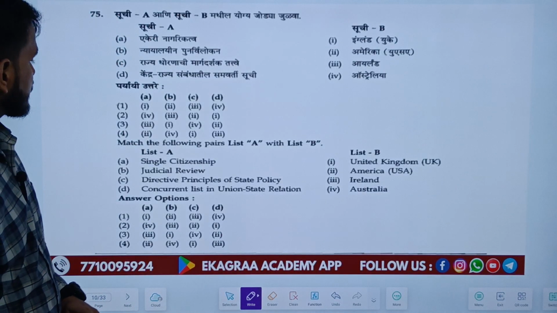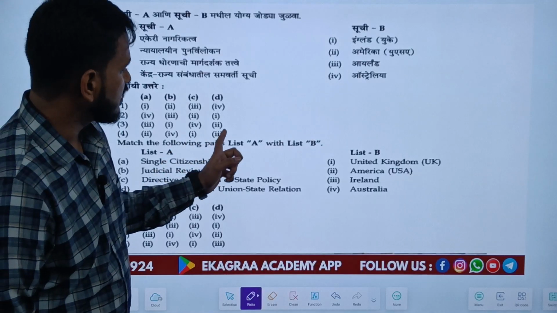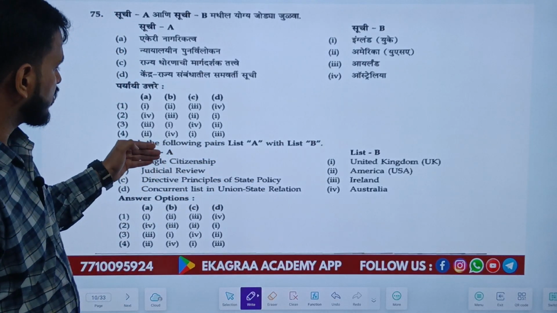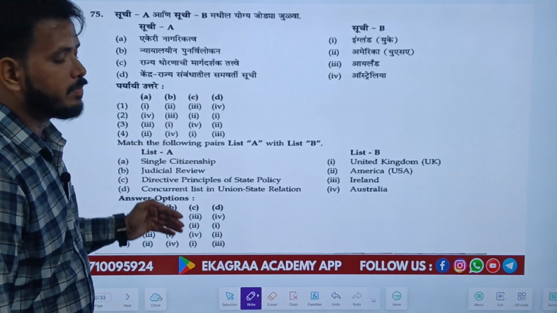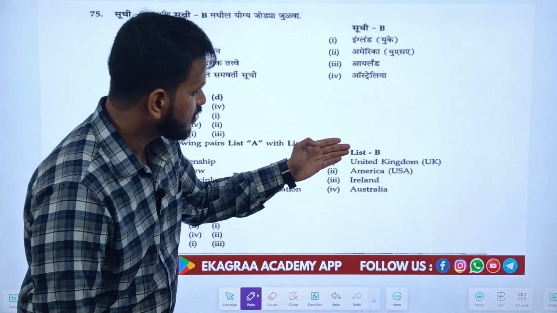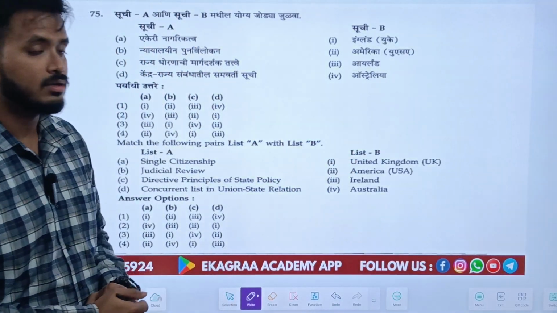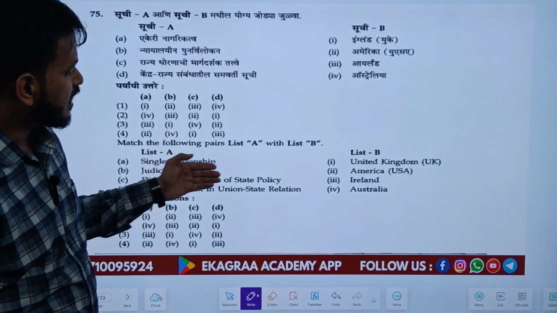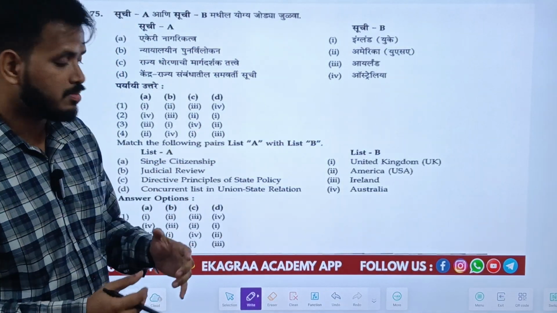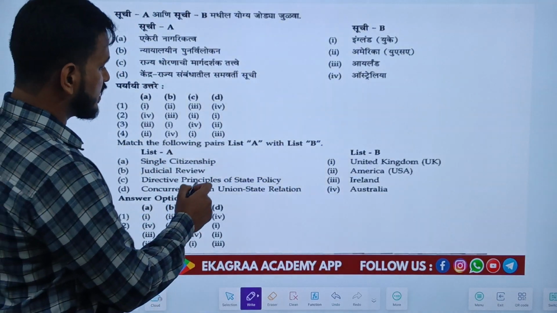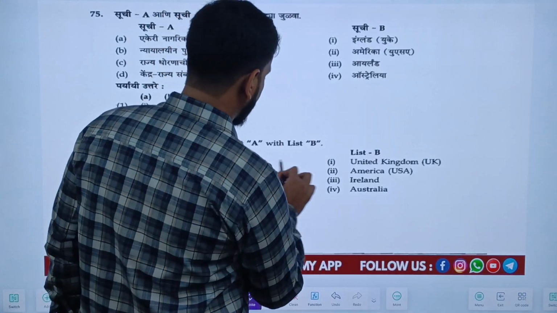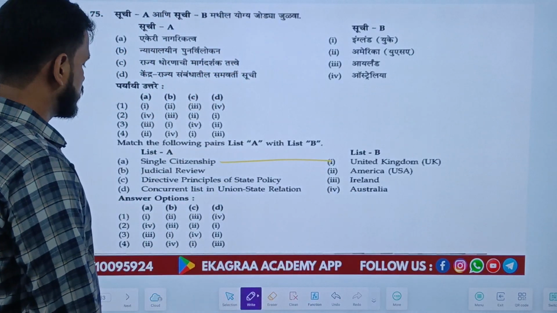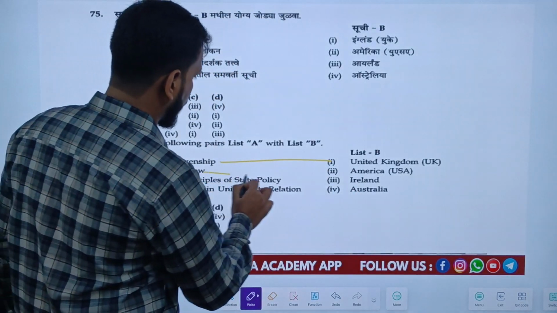The next question asks to match the following pairs of list A and list B. List A has been given as some important topics in our constitution, and list B has been given as some countries, and we are asked which part of the constitution has been inspired from which country. Single citizenship has been taken from the United Kingdom. Judicial review, again, is from the USA.